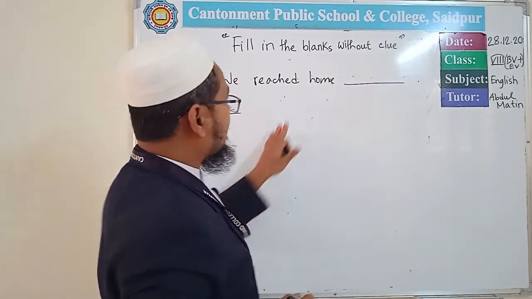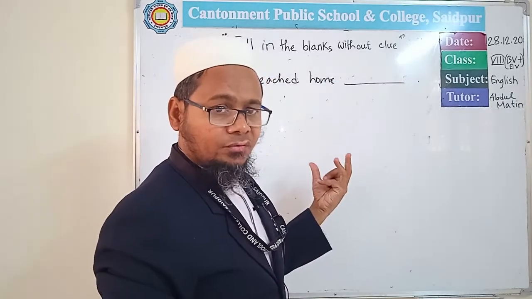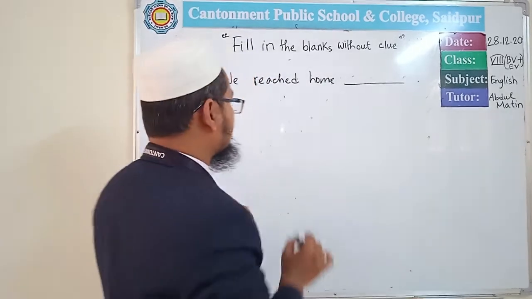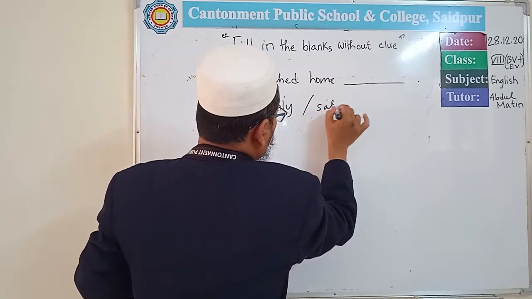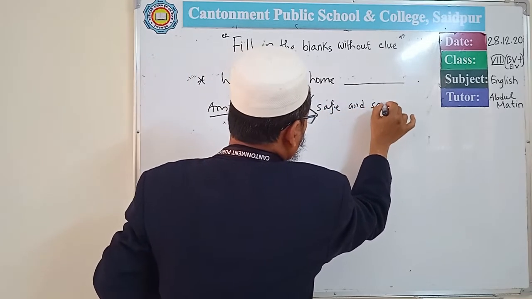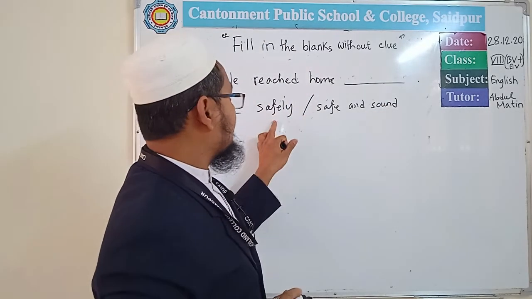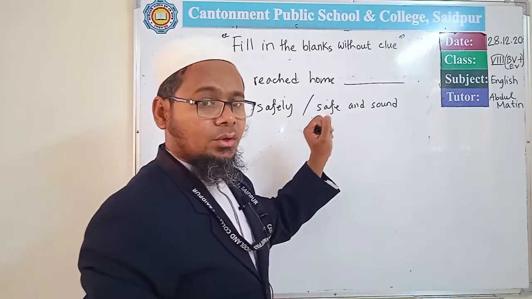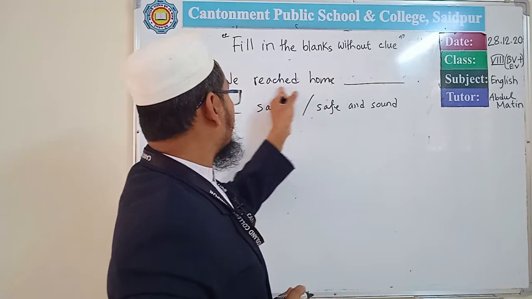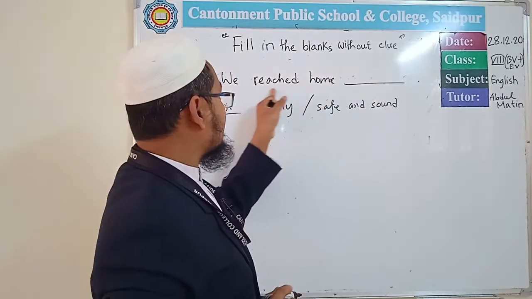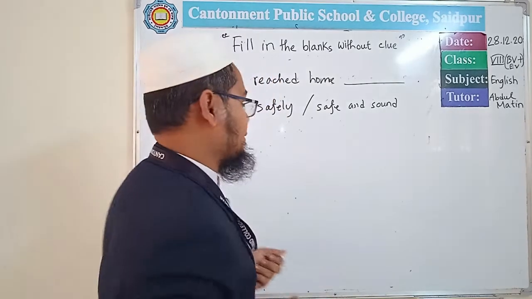And according to the meaning, what will be the adverb here? It can be safely, or an adverbial phrase, safe and sound. This is the example. We reached home safely or safe and sound. So what is the thing here? You will notice that without the blank, if the sentence is meaningful and grammatically correct, then in the blank there will be an adverb or adverbial phrase. Okay.